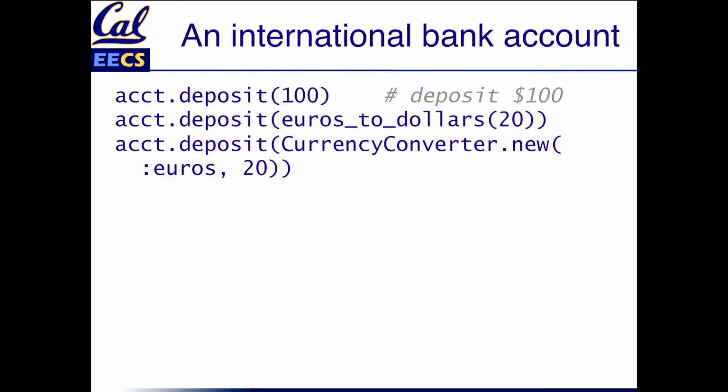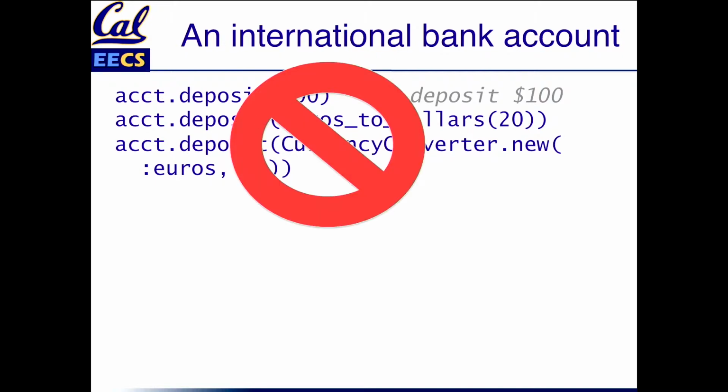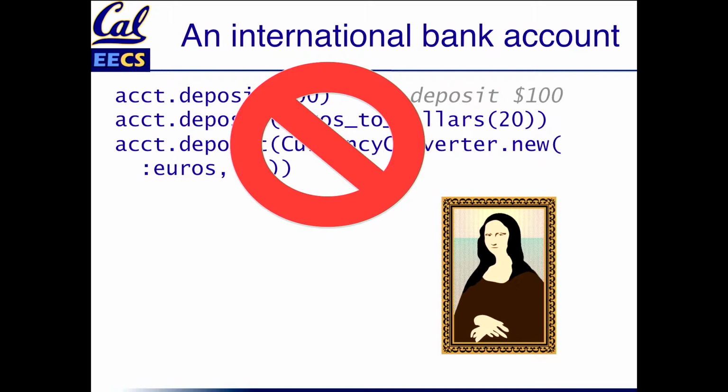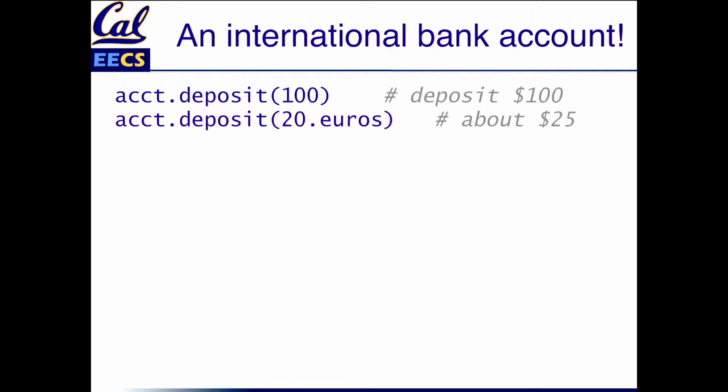If we were in a traditional object-oriented language, we might be forced into something like this. Instantiating a currency converter. Yeah, I know, right? Groan with me. That's terrible. So that's not beautiful. We're all about trying to write beautiful code. So what would we like to be able to say? What would be a more readable version of what we want to do? Well, that's dollars. How about that for euros? That's pretty clear what you want to do.